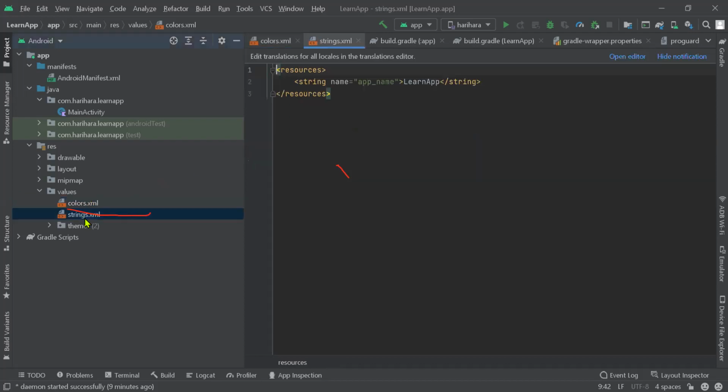Okay. And this is one string. So whatever string we may want to use, we will have to define here, considered as a string.